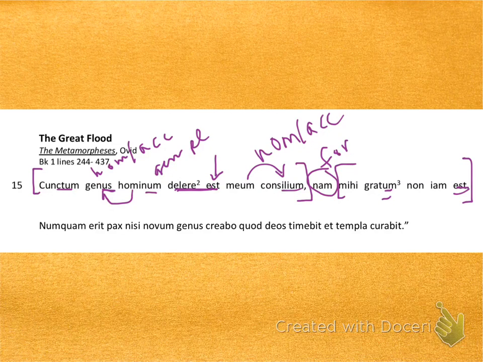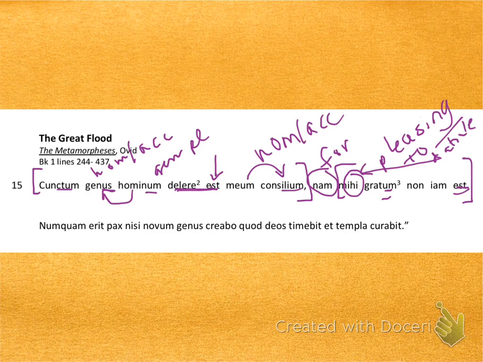I'm going to suggest that we make it in the neuter nominative singular to describe the subject, and that it is referring, in fact, to genus. Gratum is a special adjective because gratum means pleasing, and when something is pleasing, it means to be pleasing to someone, which means that it requires something in the dative case after it, and voila, we have the dative case. Remember that non jam means no longer.